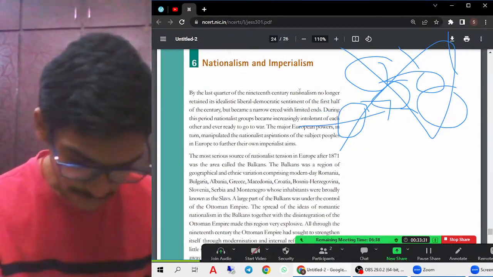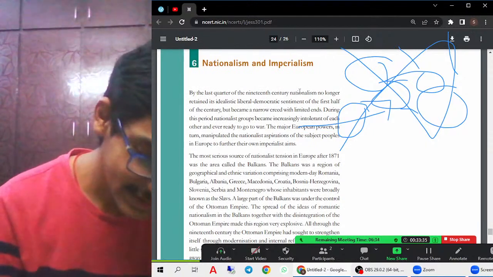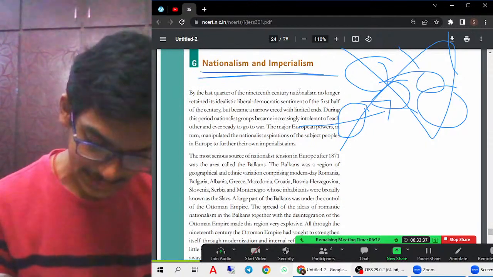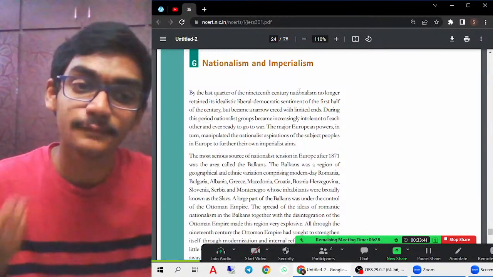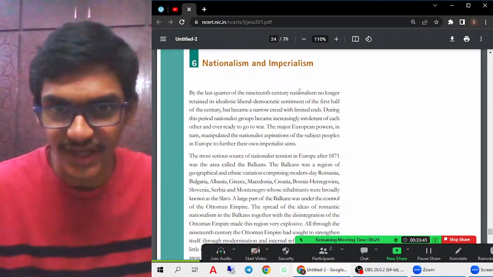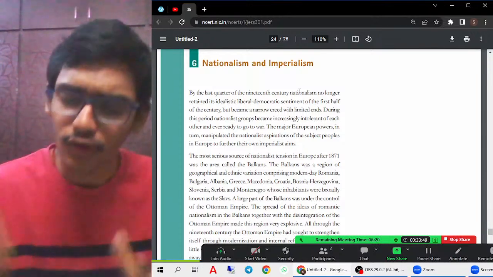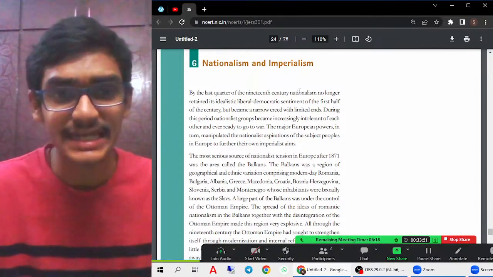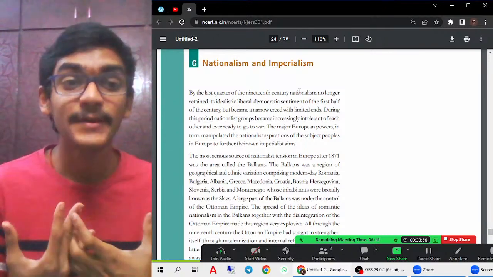Then we have only 5 minutes left, so we have to quickly complete. Now let us try to understand imperialism. Nationalism is nothing but a sense of building nationalist sentiments, that means closeness to the nation, with the help of folklore, folk songs and folk dances, loving their own nation and being more patriotic.